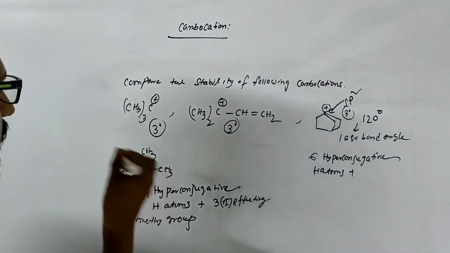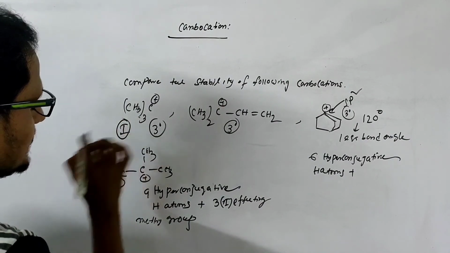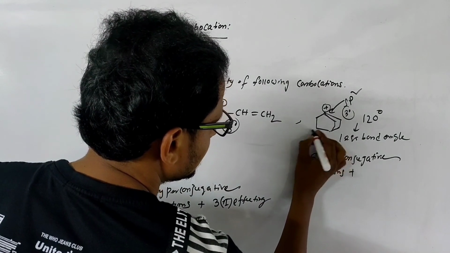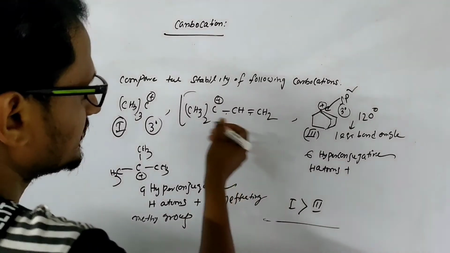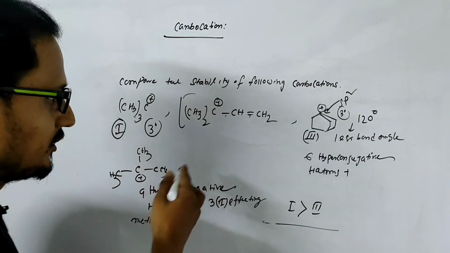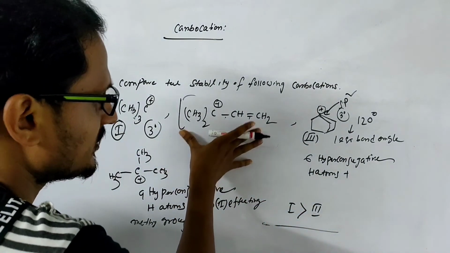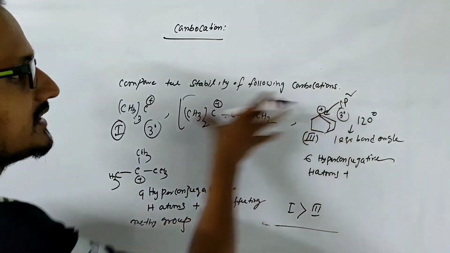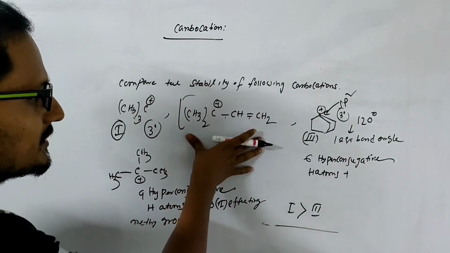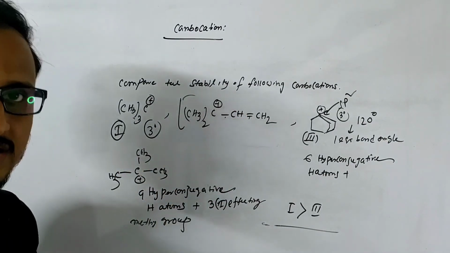The stability of one is greater than 3. But the stability of this carbocation will be very high than the other because this carbocation is resonance stable. That's why it will be more stable than the other. The stability of this carbocation will be highest among these 3. Why? Because it will be a resonance stable carbocation.